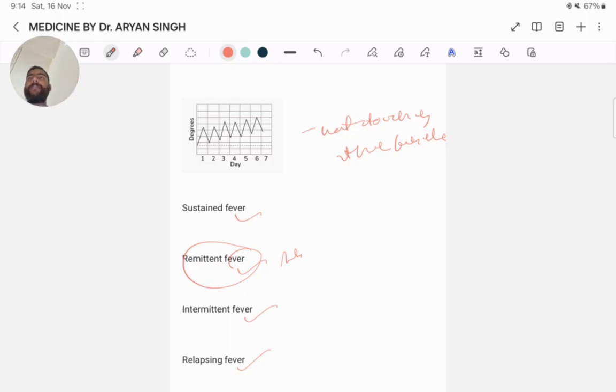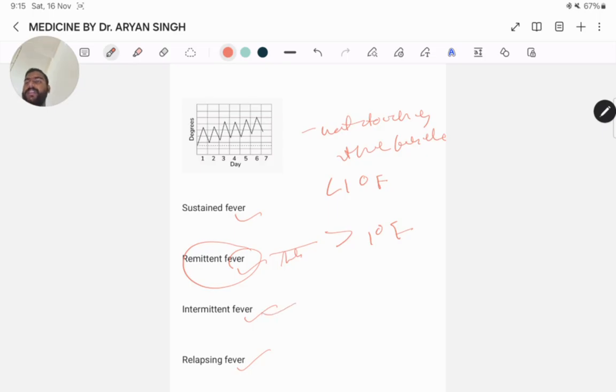If we conclude the summary of patterns of fever: in continuous or sustained fever, the fever never touches the baseline, with diurnal fluctuation less than 1 degree Fahrenheit. Remittent fever never touches the baseline, with diurnal fluctuation more than 1 degree Fahrenheit.